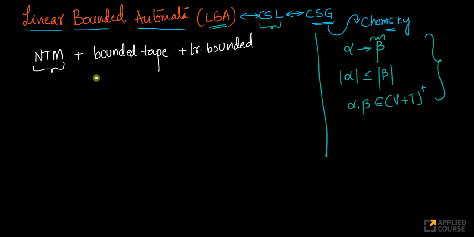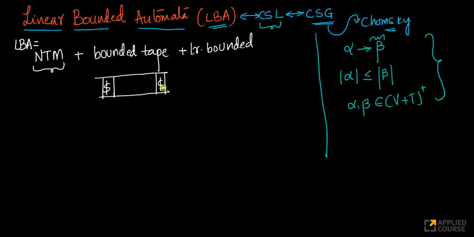By bounded tape, what I mean here is, this is your input tape. In a typical NTM, remember, the difference between an NTM and a DTM is that in an NTM, on the same input symbol, you can have multiple transitions. So it's a bounded tape because, unlike a typical Turing machine, we don't have an infinite tape on both sides. We have special symbols typically, written as a dollar symbol and a C with a cross. So I can write my linear bounded automata as a non-deterministic Turing machine with a bounded tape.